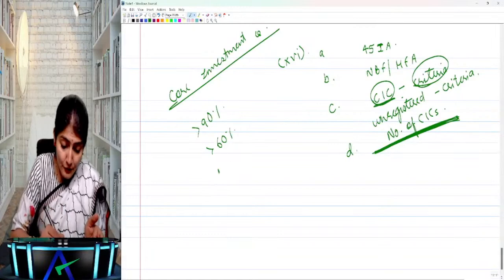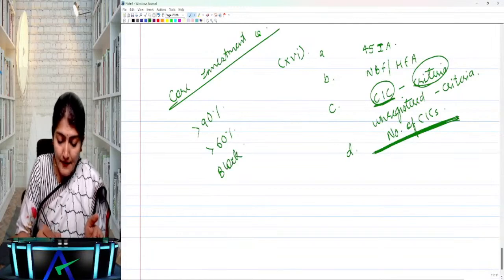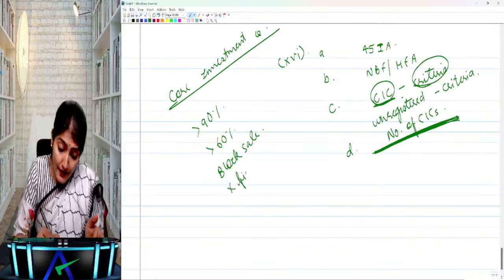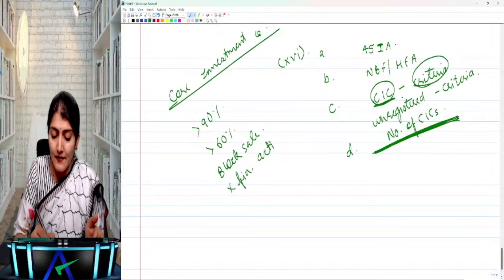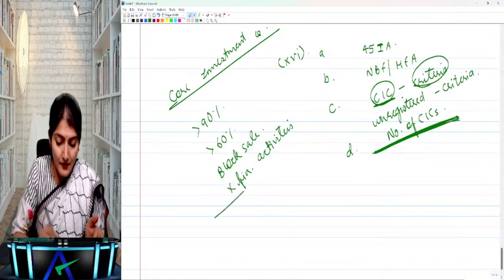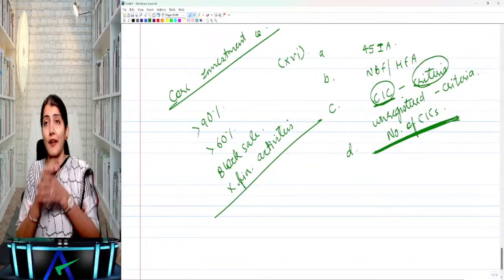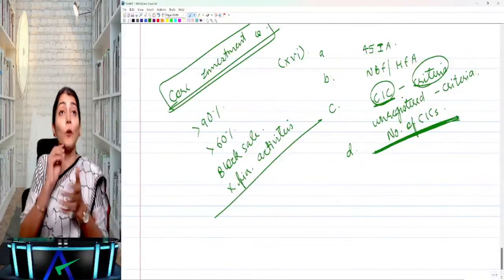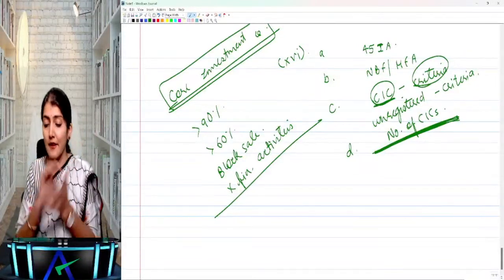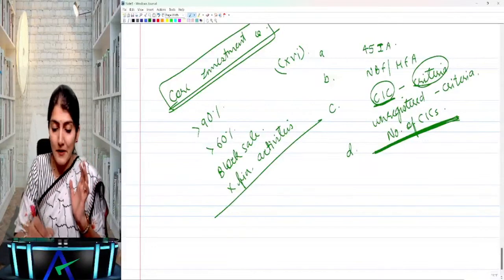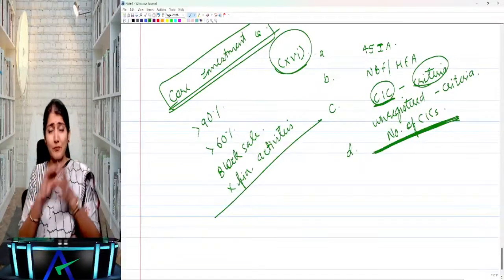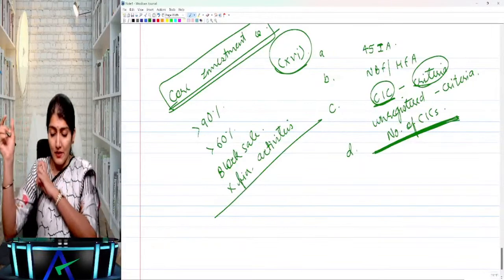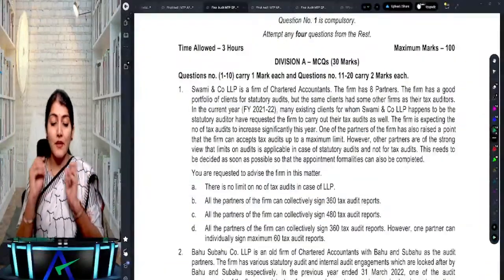You're not trading in the securities of the company other than the block sale, and you're not engaged in any other financial activities other than your investment in the group companies. Not involved in any other financial activities. That's the definition of the core investment company, and that is your clause 16 of the CARO, registration with the RBI and the NBFCs.